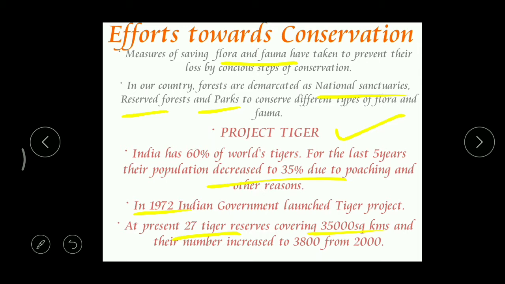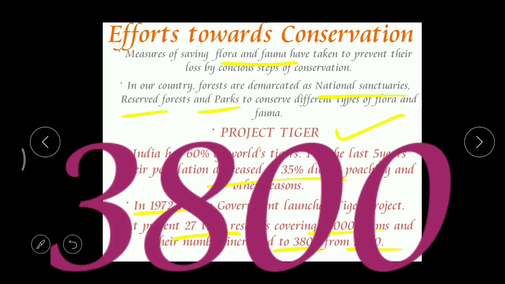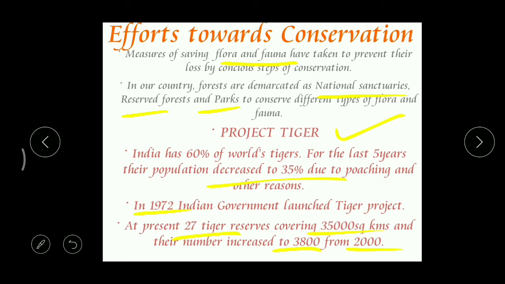Before 1972, the number of tigers in our country was only around 2000, but up to the last 3 years, its number increased to 3,800. That means almost double, from 2000 to 3,800. It's all the credit of Project Tiger.